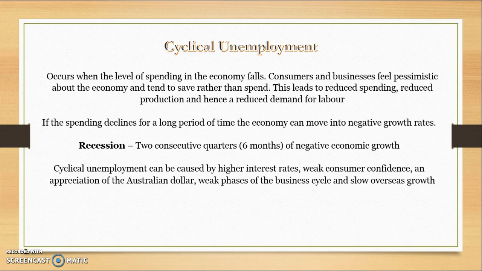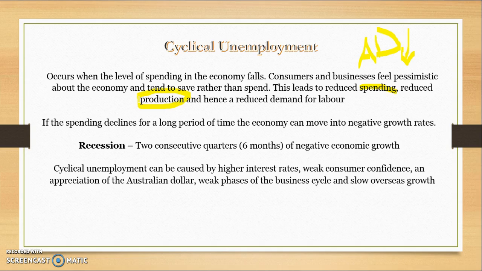So cyclical unemployment is caused by a lack of aggregate demand in the economy. So it basically occurs when consumers and businesses are not spending enough. So there's a slowdown in spending, and therefore because consumers aren't demanding as many goods and services, and businesses don't produce as much, they don't need as much labour. So it's a flow-on effect from a decrease in aggregate demand, which you learned about in the previous video. So a decrease in aggregate demand throughout the economy, leading to decreased production because you don't need to produce as much if there's not as much demand, and therefore decreased demand for workers or decreased demand for labour.